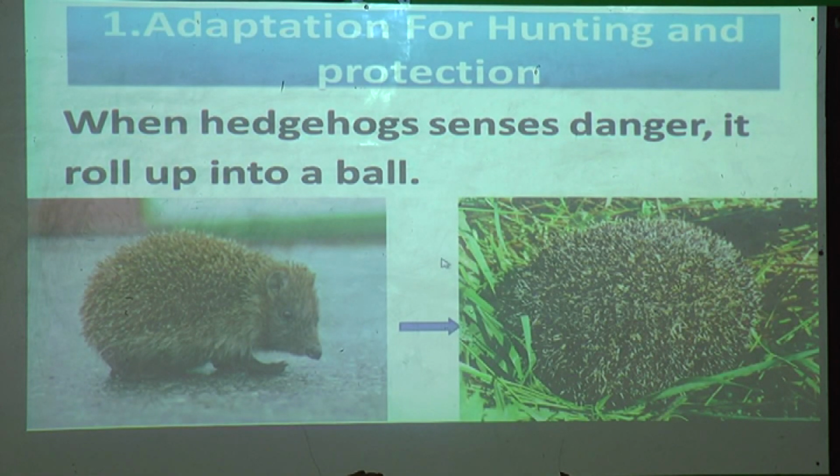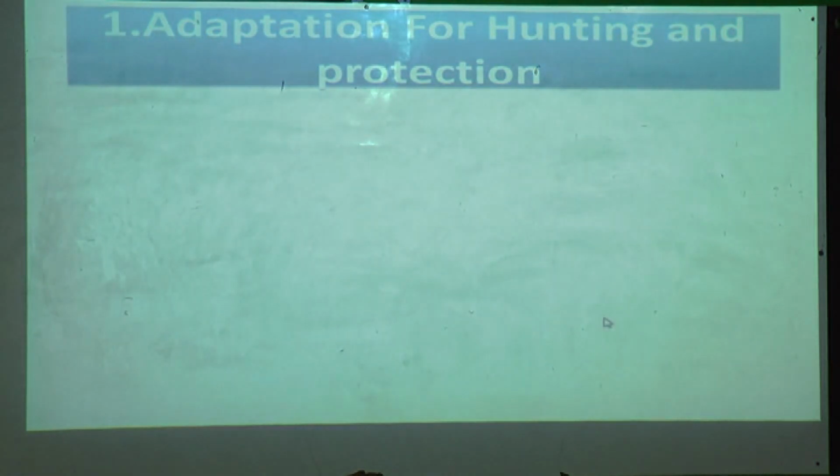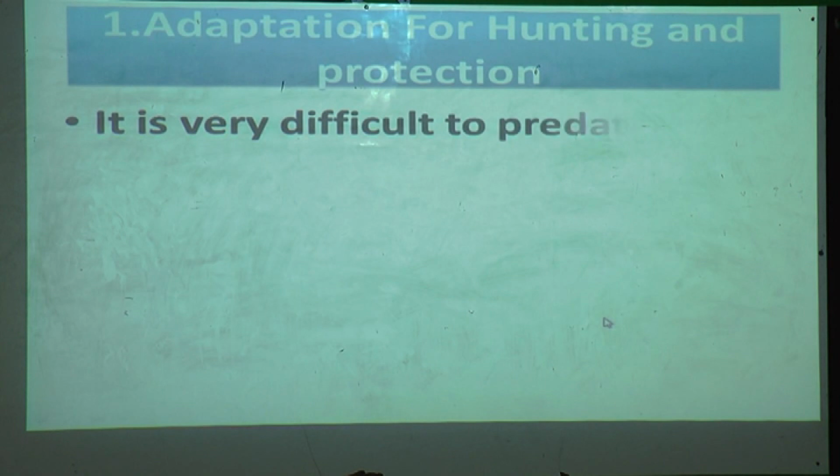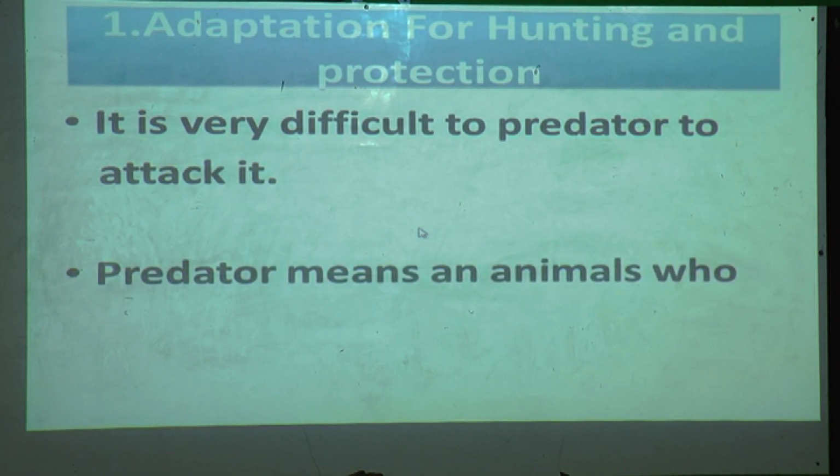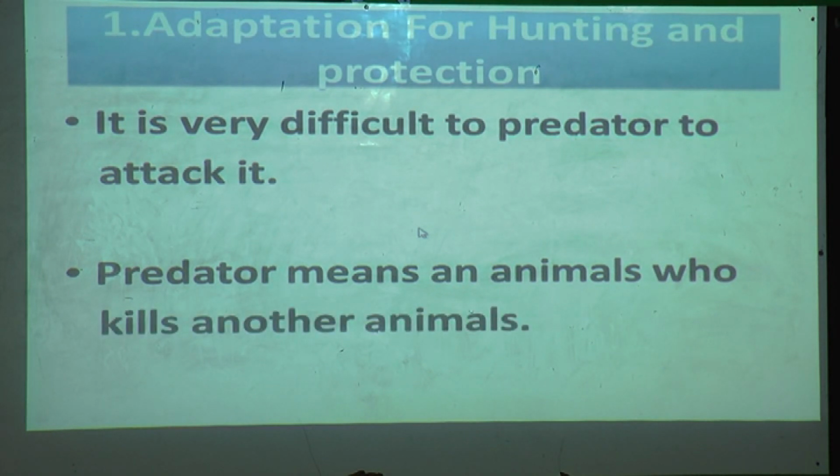See, when hedgehogs sense danger, they roll themselves into a ball shape. It is very difficult for a predator to attack it. Predator means an animal who kills other animals. A hunter is also called a predator.